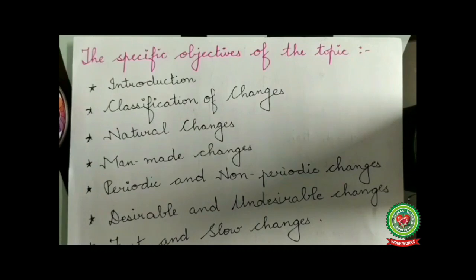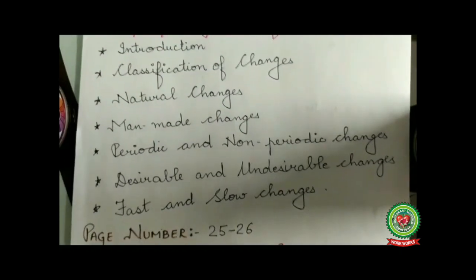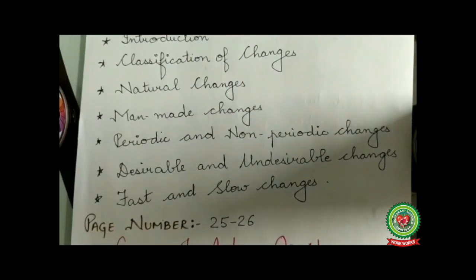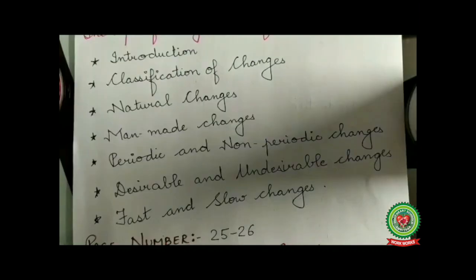The specific objectives of today's topic are introduction to the chapter and classification of changes in the following categories. First is natural change, second man-made changes, third periodic and non-periodic changes. Next is desirable and undesirable changes, then it's fast and slow changes. So open page number 25 of your chemistry textbooks.